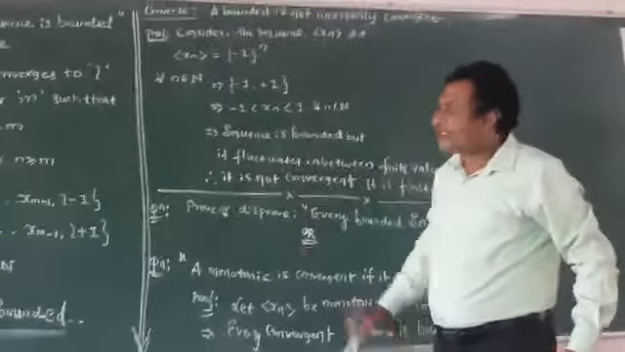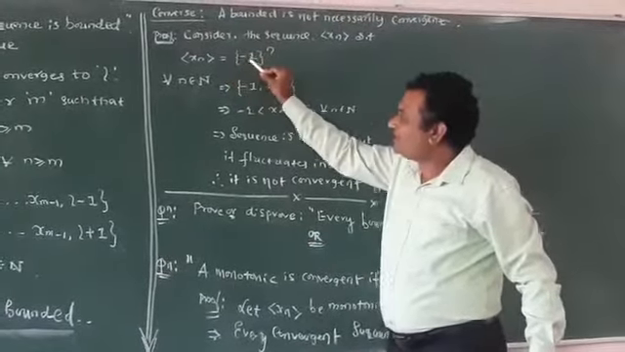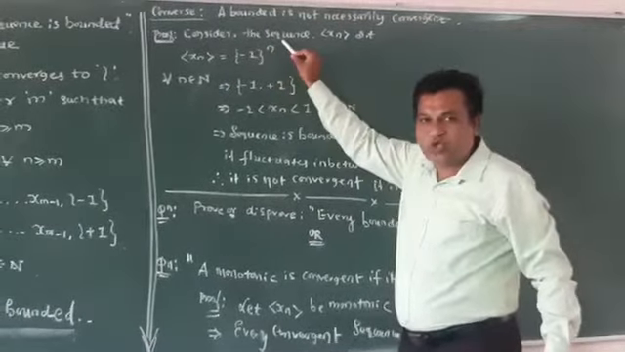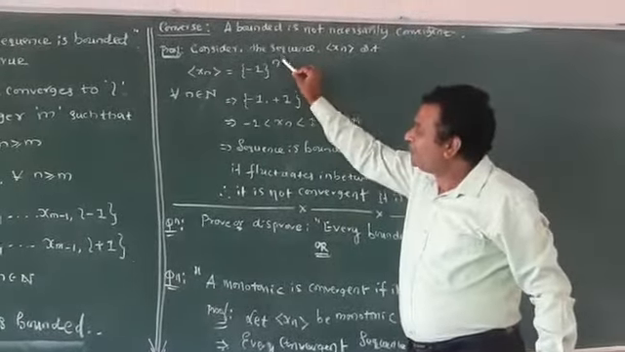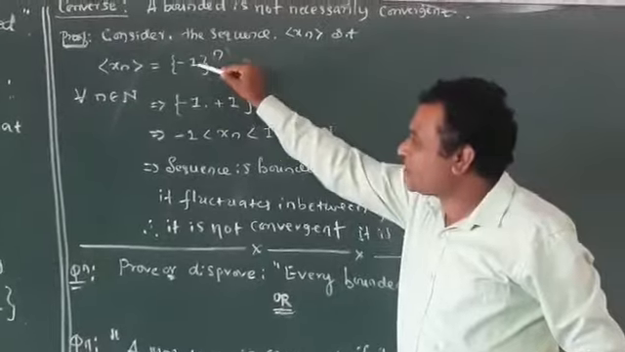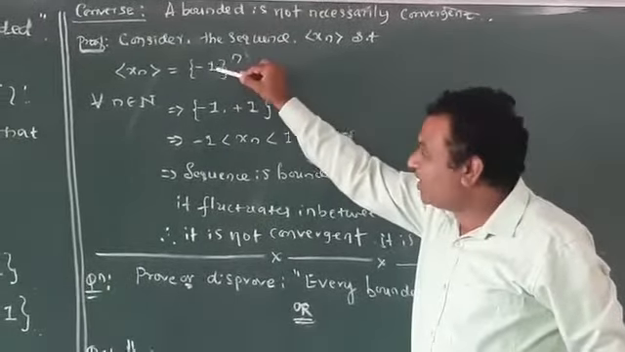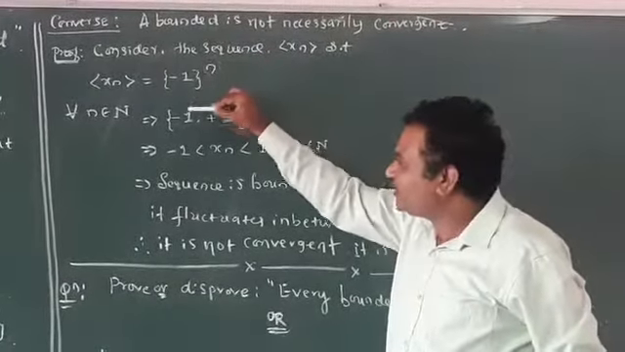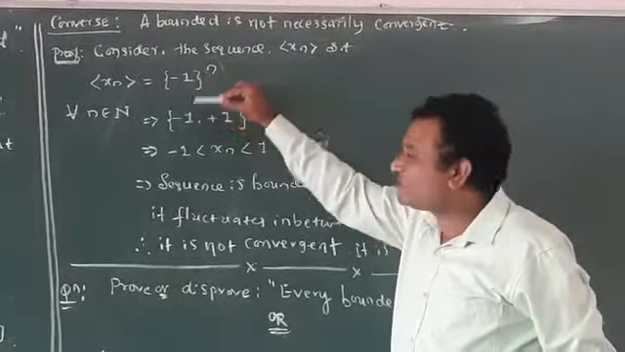Consider the sequence xn equal to minus 1 raised to n. If you consider n belonging to natural numbers, if you put 1, it becomes minus 1. If it is 2, it becomes plus 1. If it is 3, again minus 1. If it is 4, it becomes plus 1. So it fluctuates between plus 1 and minus 1. It has two values, so minus 1 is less than or equal to the nth term, which is less than or equal to plus 1, for every n belonging to natural numbers.